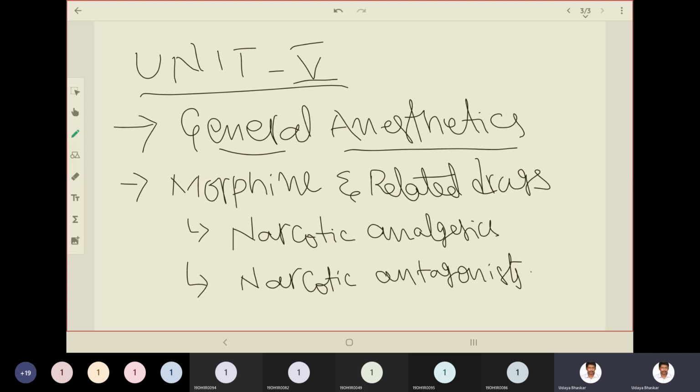We call them NSAIDs, non-steroidal anti-inflammatory drugs. So we learn about general anesthetics, morphine and morphine related drugs, and NSAIDs. NSAIDs means non-steroidal anti-inflammatory drugs.